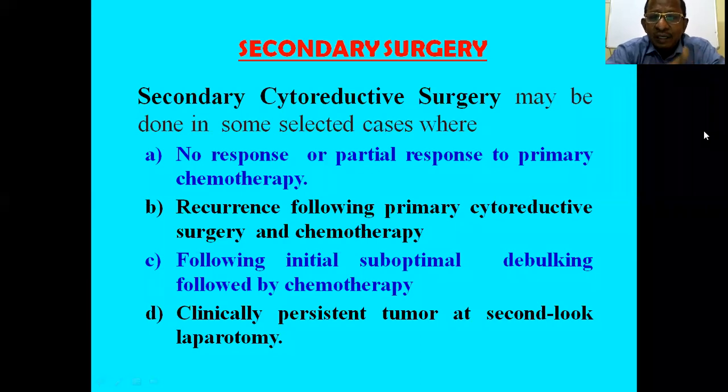Suboptimal means more than 1 centimeter diameter of malignant tissue is still remaining.